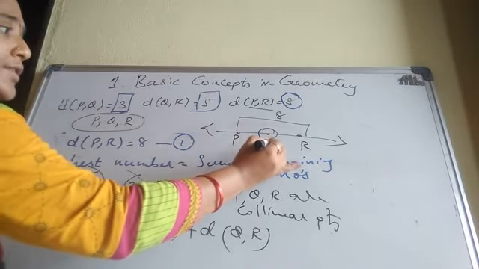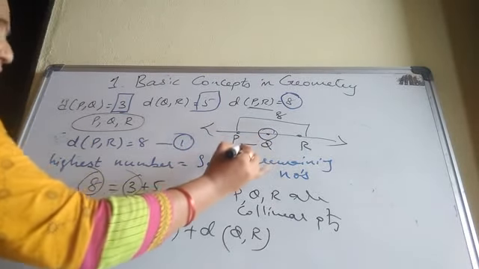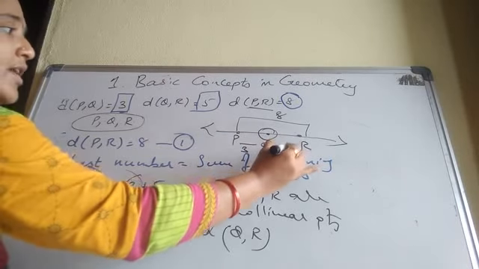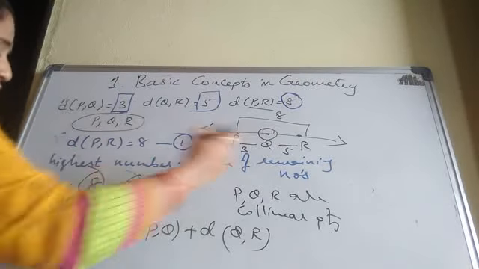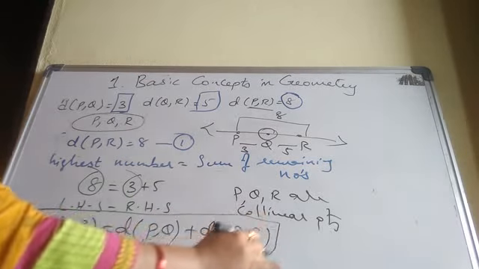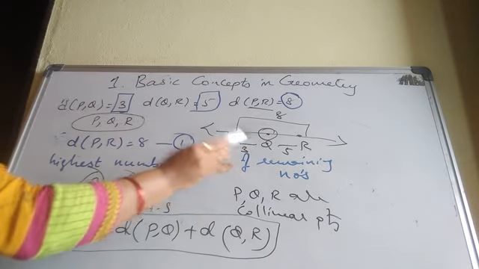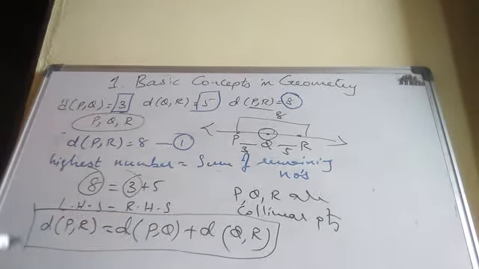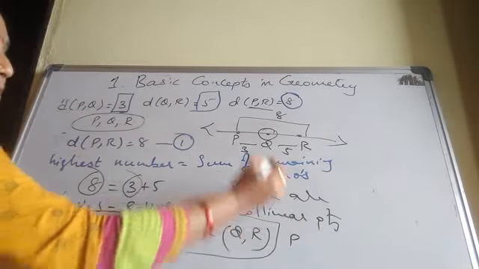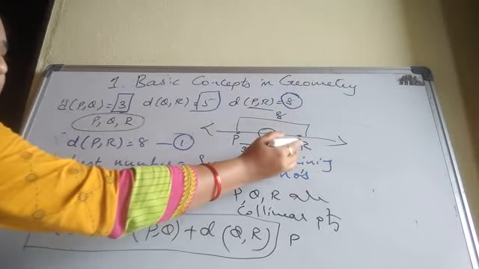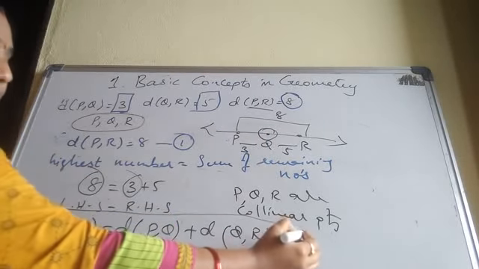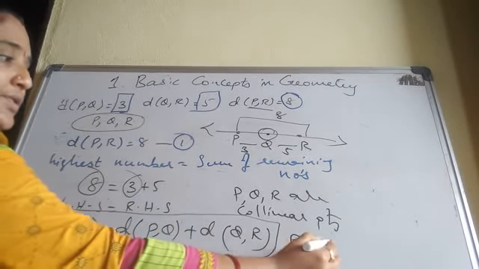In the middle is Q. Here PQ is 3 and QR is 5. So distance of P comma R equals distance of P comma Q plus distance of Q comma R. Point Q lies between points P and R.